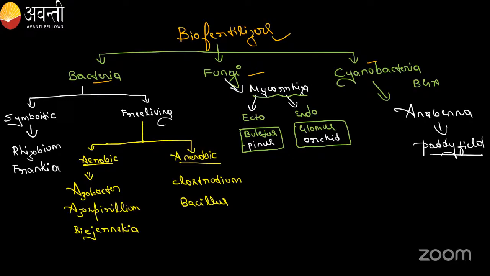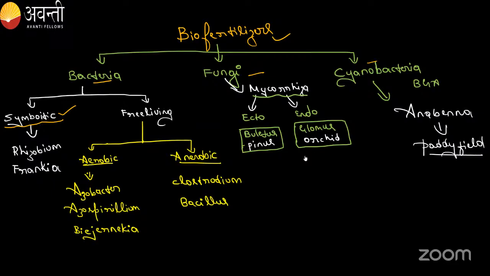First, we will talk about the bacteria. Some bacteria work in association with the roots, which we call symbiotic. Can anyone tell me what symbiotic means? Very good, lichen.